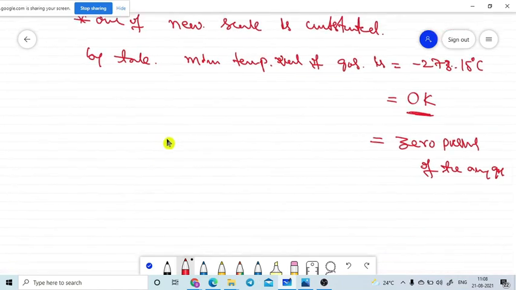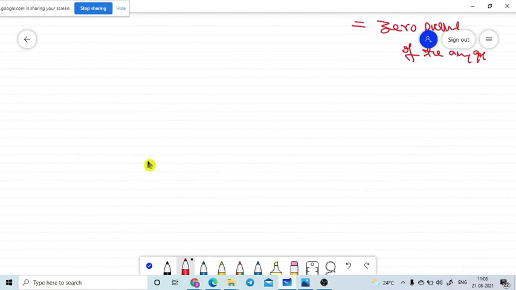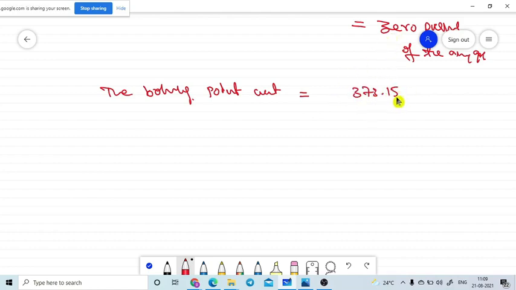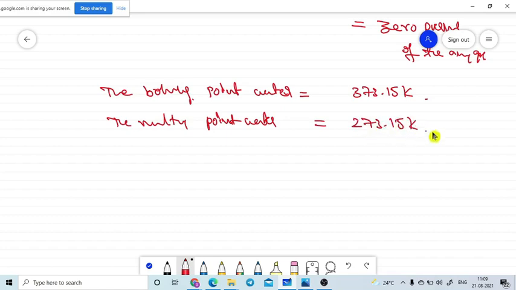But one very useful thing in this absolute scale is the boiling point of water. The boiling point of water in the absolute scale is 373.15 Kelvin, and the melting point of water in the absolute scale is 273.15 Kelvin. But they have divided this scale into 100 parts.